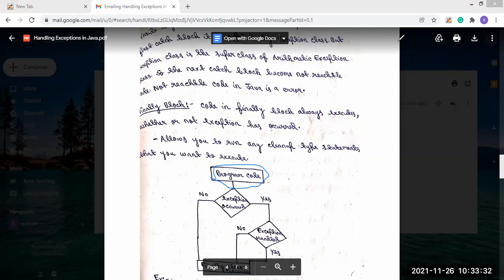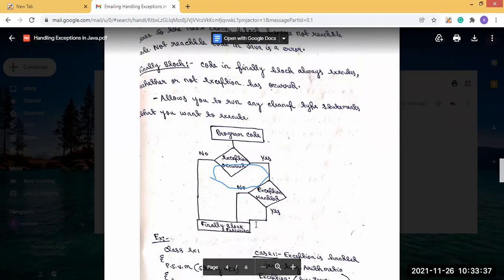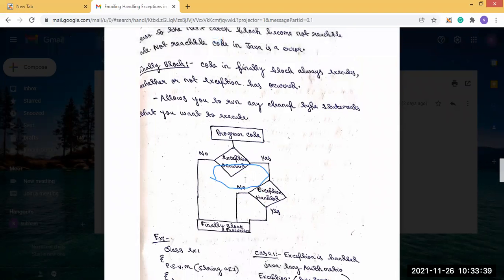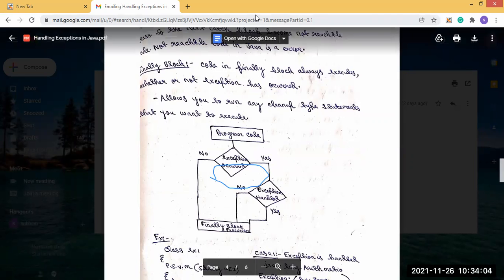If yes, then the exception can be handled, and after that it will go to the finally block. If the exception occurs and it is not handled, then also the finally block will execute. And if in a program there is no exception, then also the finally block executes. That means in any condition, the finally block will always execute the code present inside it.